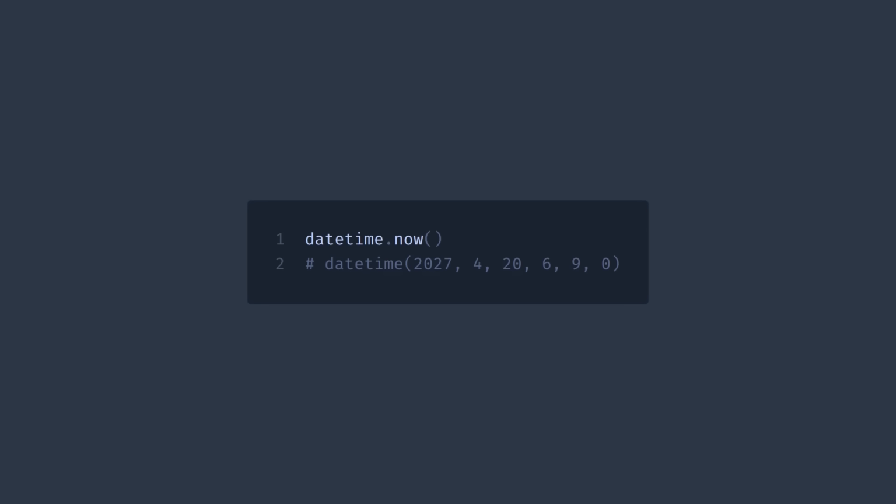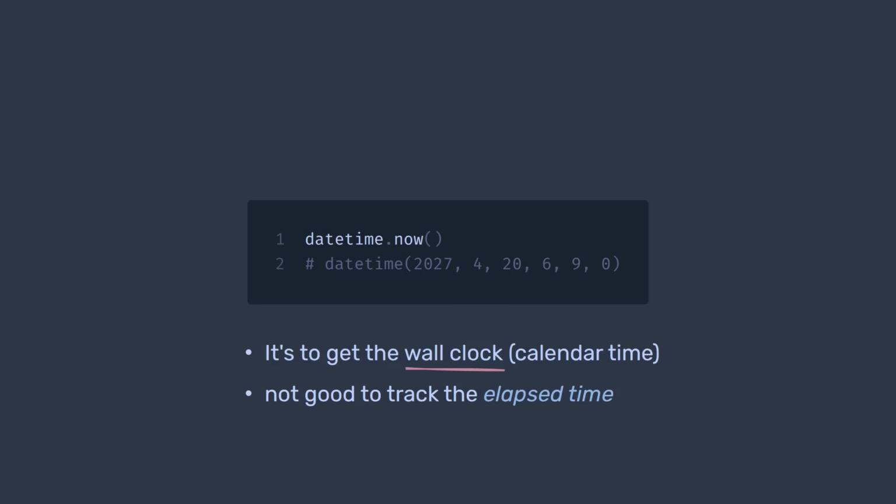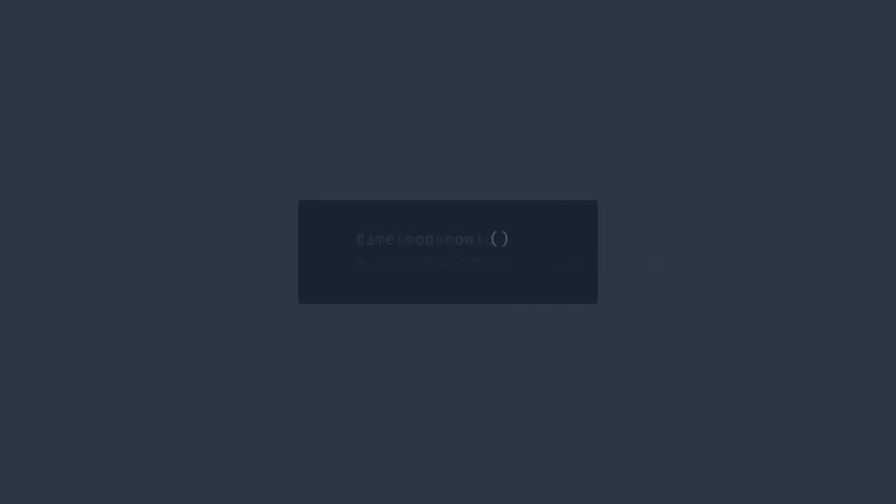We were using datetime_now Python function, which is good for checking so-called wall clock time, e.g. calendar time, but it's not good for measuring elapsed time. The reason for that is that wall clock time is not monotonic. It can go backwards, can jump forward, and in general, it's controllable by user, constantly synced by NTP, and is not reliable for measuring time intervals. That's why for timeouts and non-calendar deadlines, we need to use a monotonic clock.